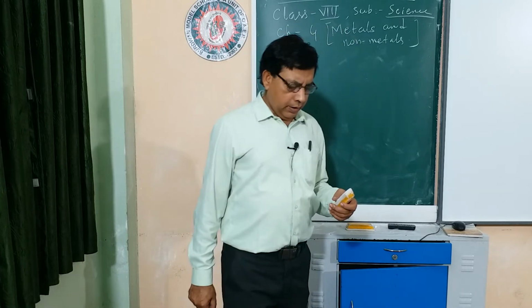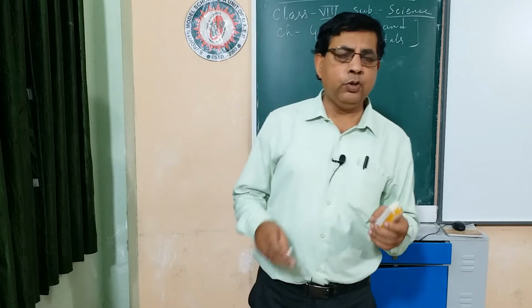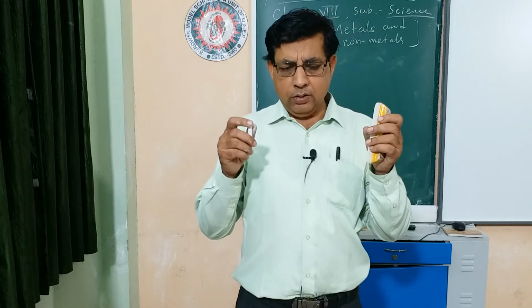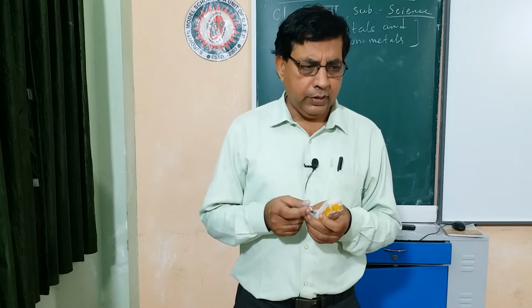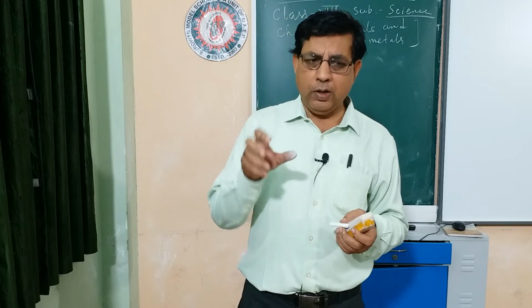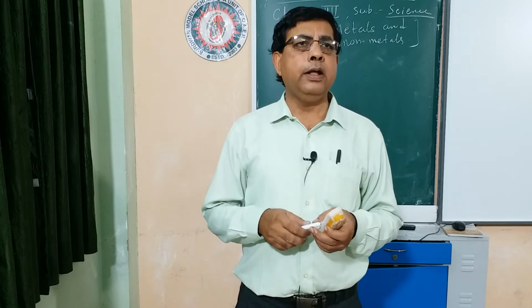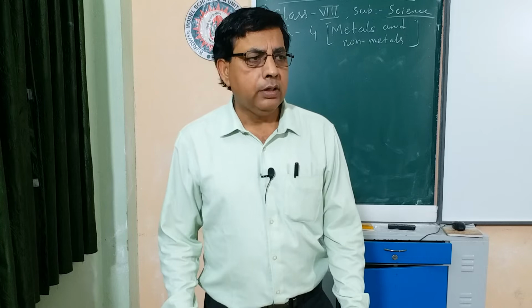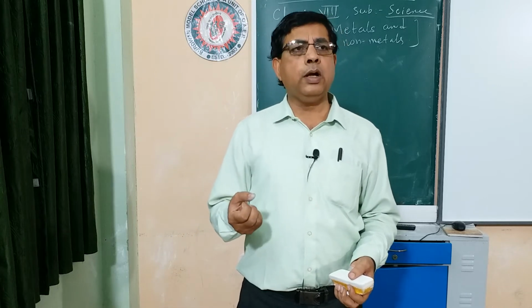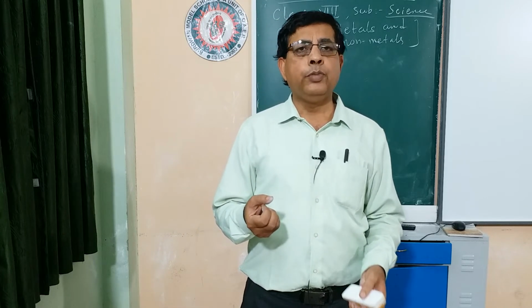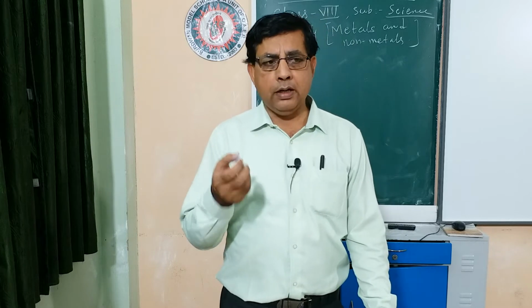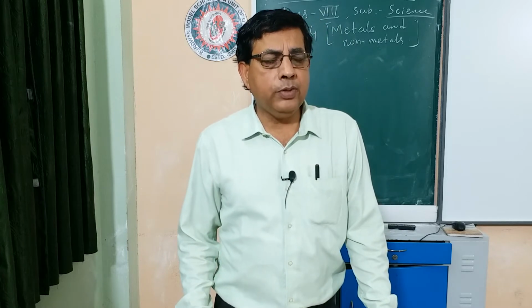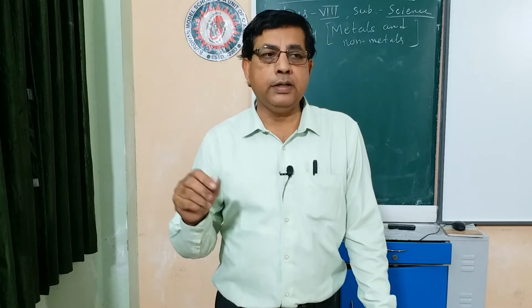Next point. If a pressure cooker's handle is not covered with plastic or wooden material, then when the cooker is placed on the oven, the handle becomes very hot. Why? Because aluminium, of which the pressure cooker is made, can conduct heat.